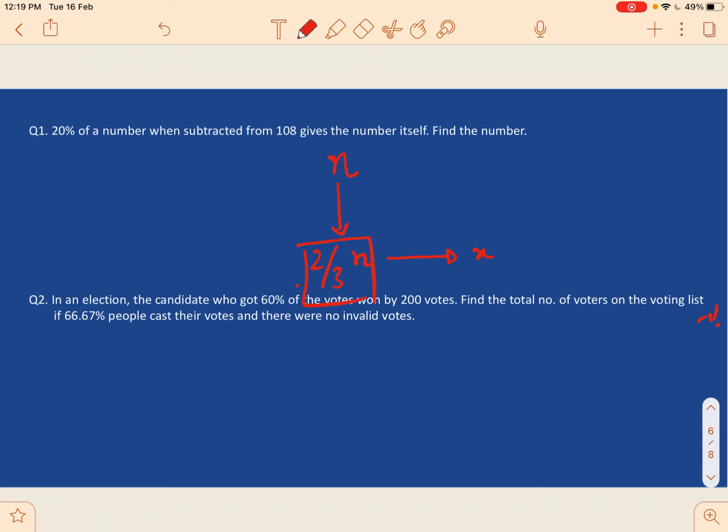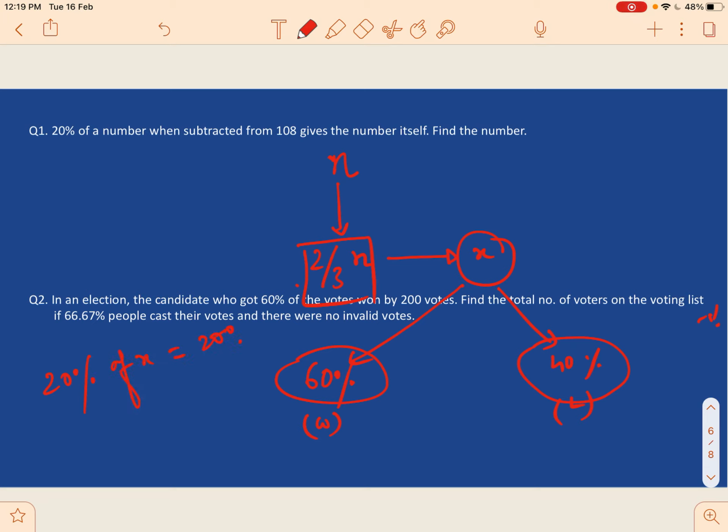2 by 3n equal to x. Now among this x number of people, 60% of people voted for the winner, therefore naturally 40% will vote for the loser. Okay, and what is the difference of their votes? 60% minus 40%, that is 20% of x, which is equal to 200.